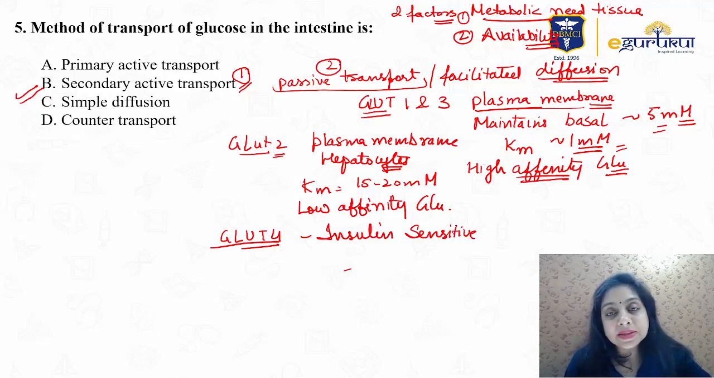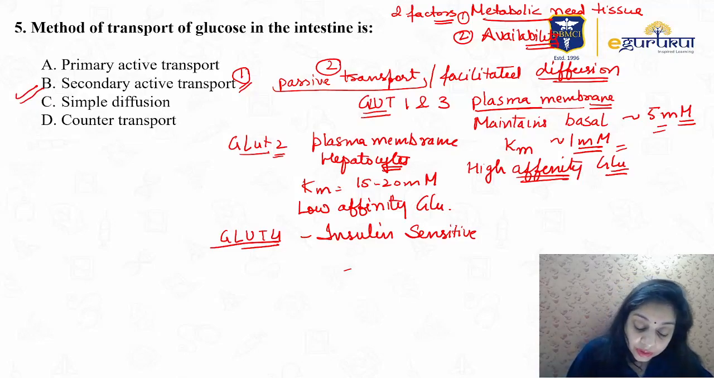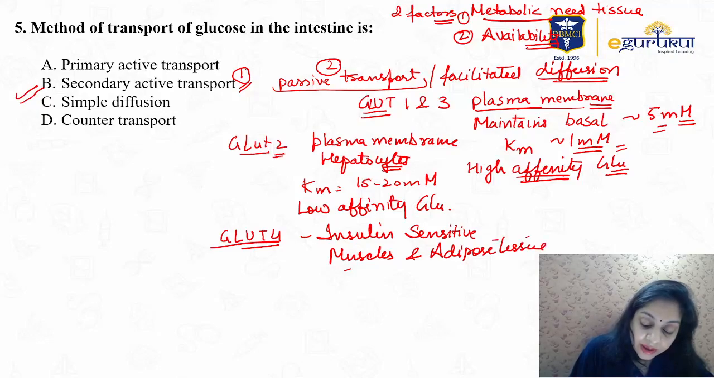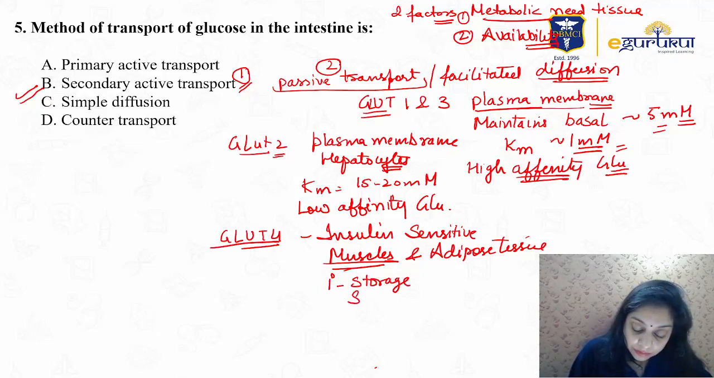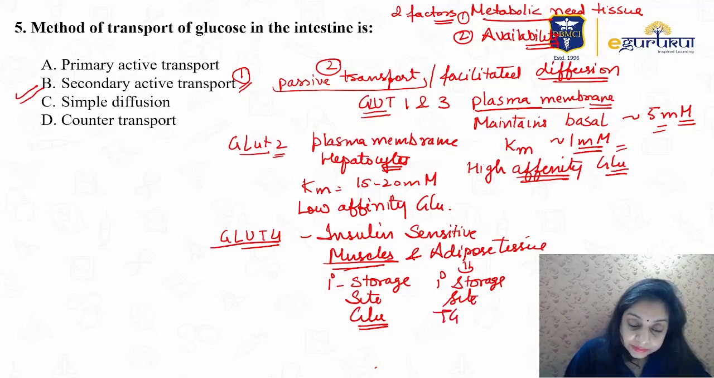Sometimes a question is asked in the exam: which glucose transporter is hormone sensitive? They don't give the name insulin. So GLUT4 is hormone sensitive, and that hormone is insulin, and it is found in muscles and adipose tissue. Why muscles and adipose tissue? Because muscle is the primary storage site of glucose. And why adipose tissue? Because adipose tissue is the primary storage site of triglycerides, right?